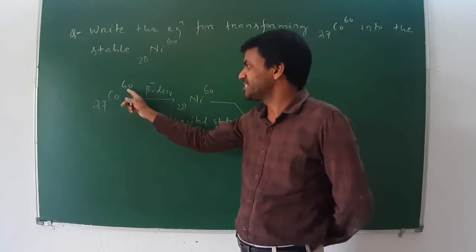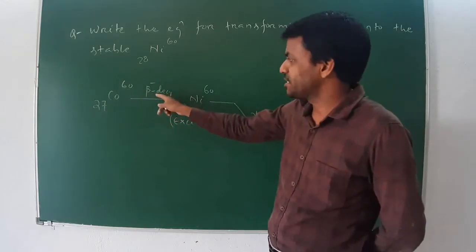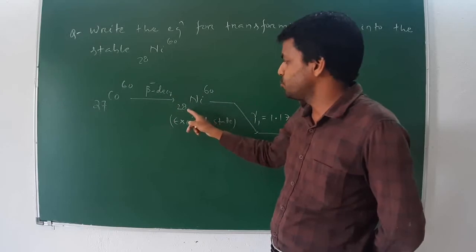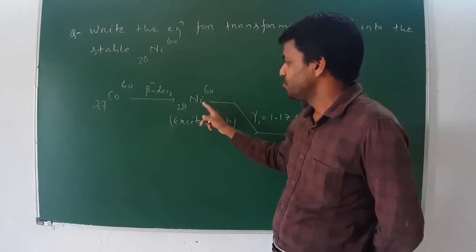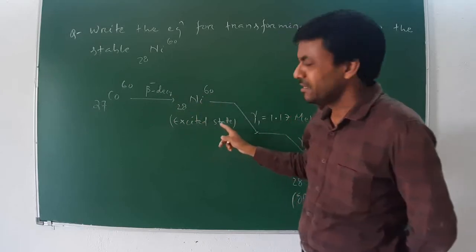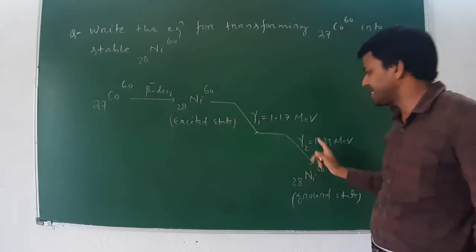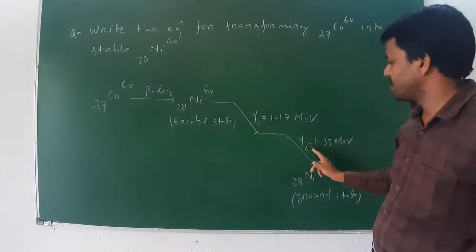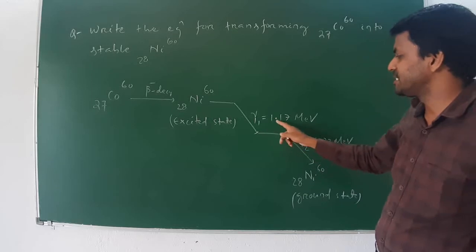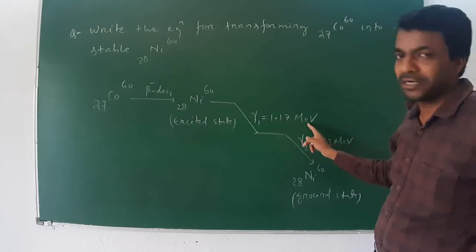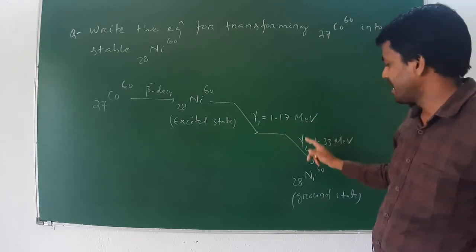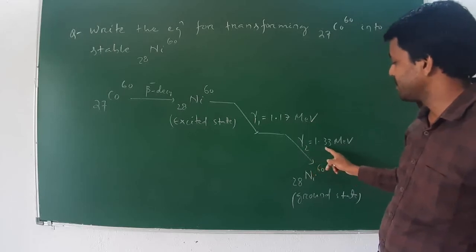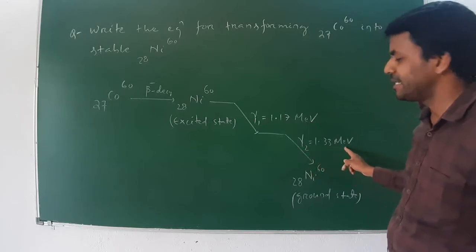Now look at this reaction. 27 cobalt 60 undergoes beta minus decay and is converted to 28 nickel 60, which is in excited state. Then two successive gamma decays, gamma 1 and gamma 2: 1.17 mega electron volt energy is released in the first gamma decay, and 1.33 mega electron volt in the second.